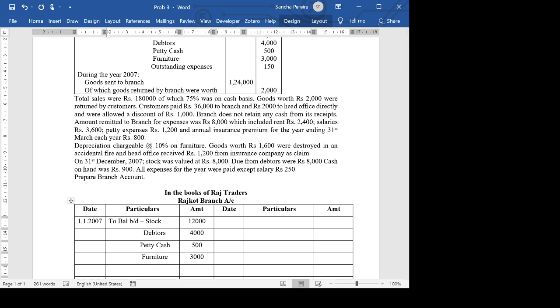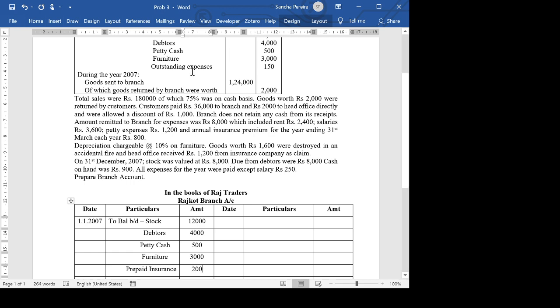Outstanding expenses are what you need to pay. That's not going to come this side. That's going to come this side. But here we have another one which we just calculated, which will be prepaid insurance. Though it's not mentioned here, based on our calculations, we know that on 1st January, we also have an opening balance of prepaid insurance, which is 200.